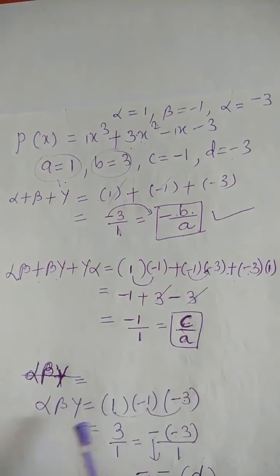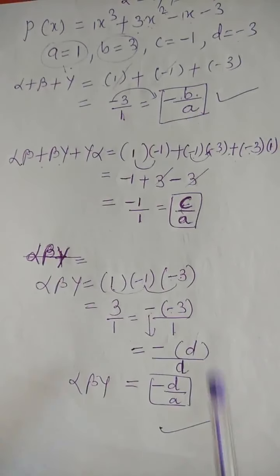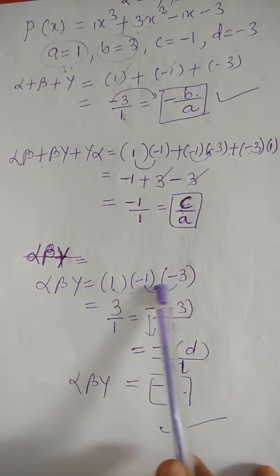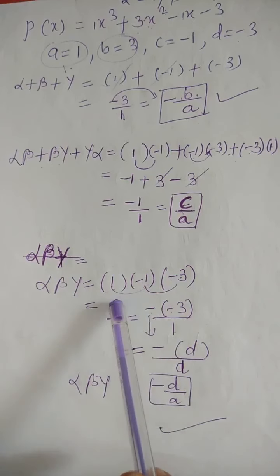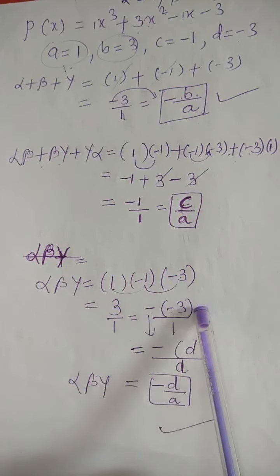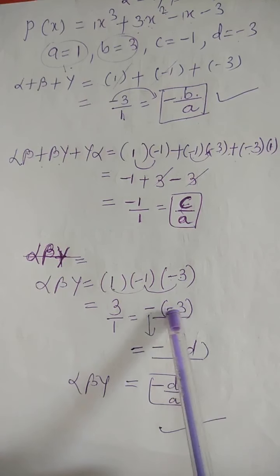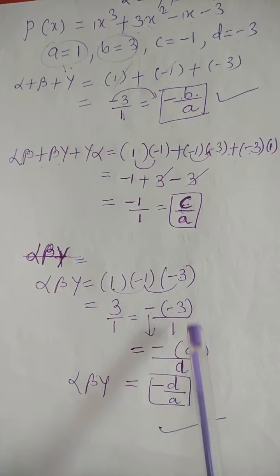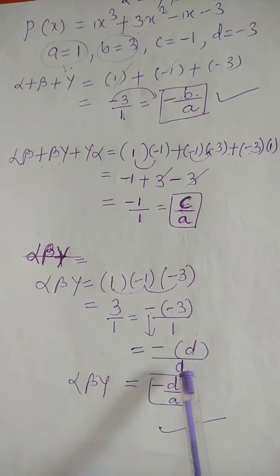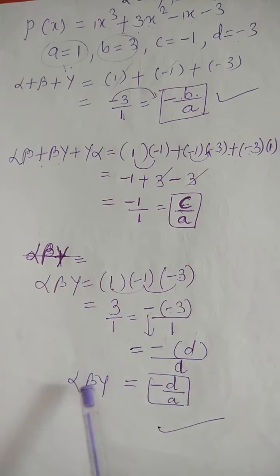So we got C by A. Now product of roots we have to get. Again we have substituted alpha beta gamma value and we have found product, and it is nothing but minus D by A. This 3 we have written minus of minus 3, because minus of minus 3 again you will get 3. So minus sign as it is here, then minus 3 is D upon 1. 1 is A value. So alpha beta gamma we got minus D by A.